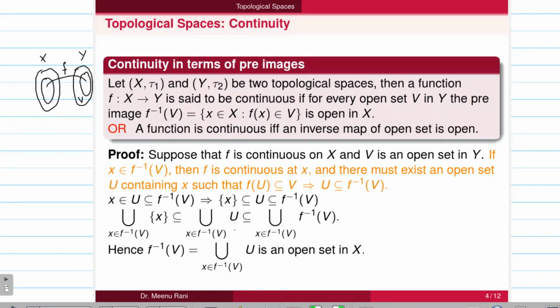So if we take the union for x belongs to f inverse V on all three sides, then we get f inverse V is equal to the union over x belongs to f inverse V of U. Now U is an open set and the union of open sets is also open. So we get f inverse V is also open in X.